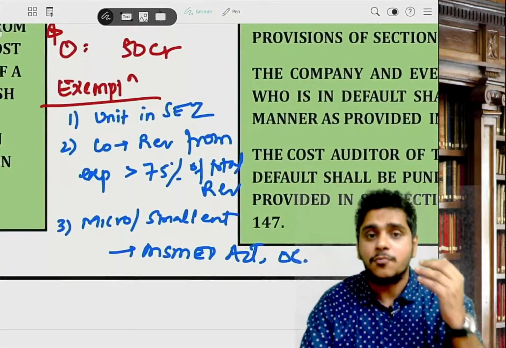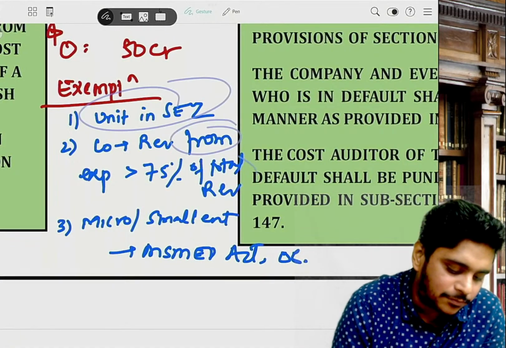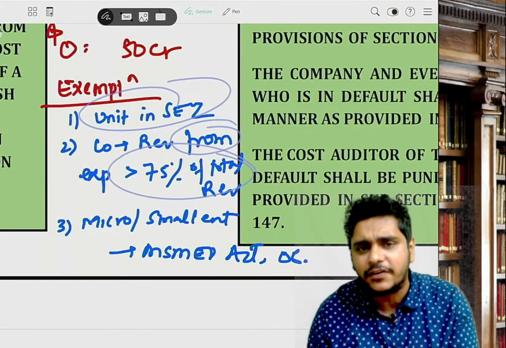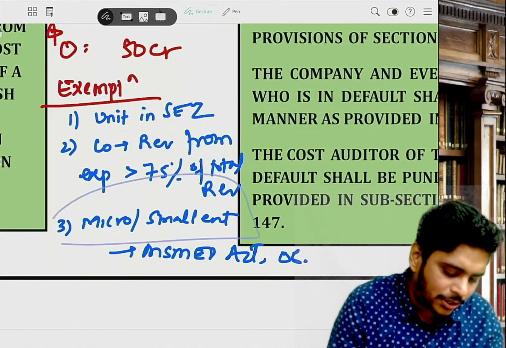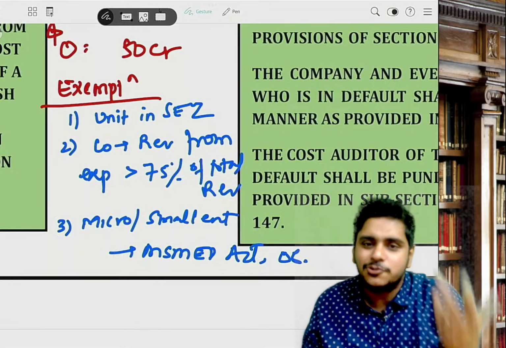Exemption. From cost audit, who will get exempted? One, a company whose unit is in SEZ. Two, a company whose revenue from export is more than 75% of total revenue. Three, a micro or a small enterprise as per the MSMED Act. If the cost record is not applicable, then the audit will also not be applicable.